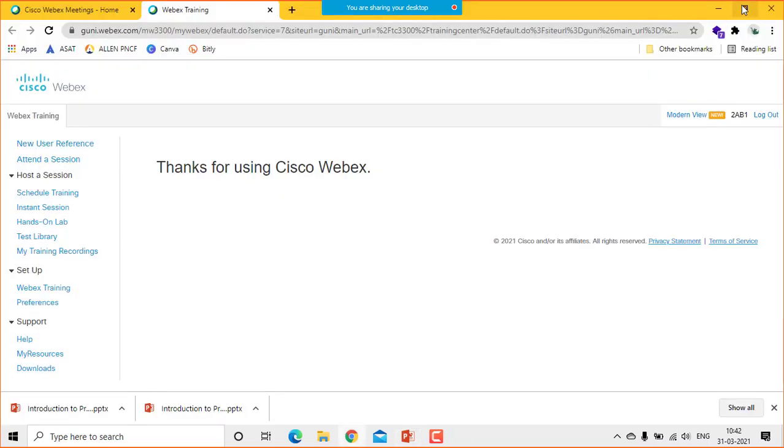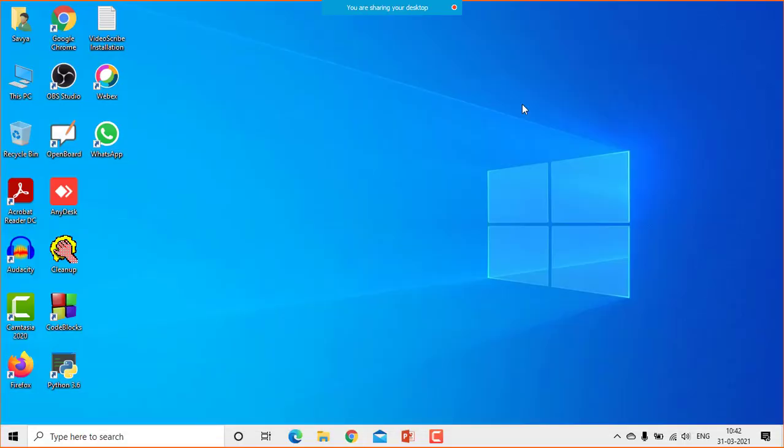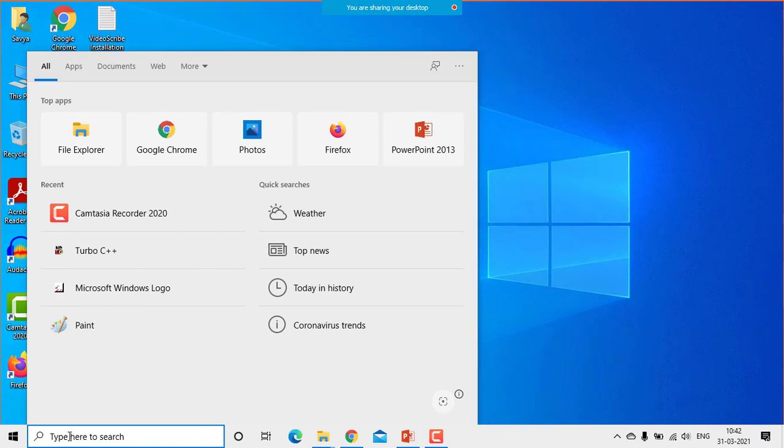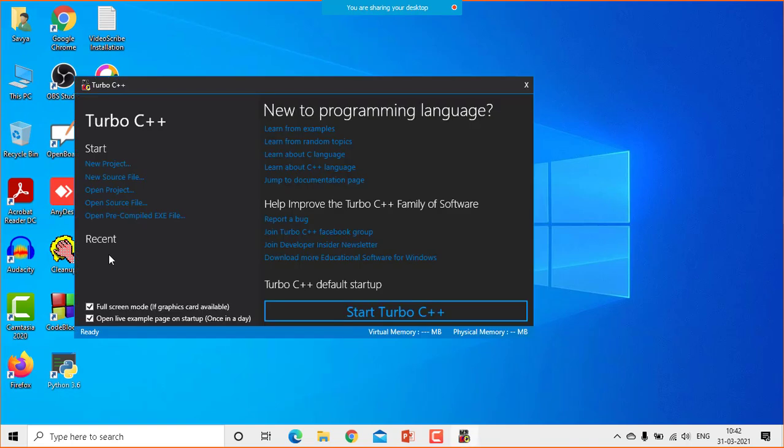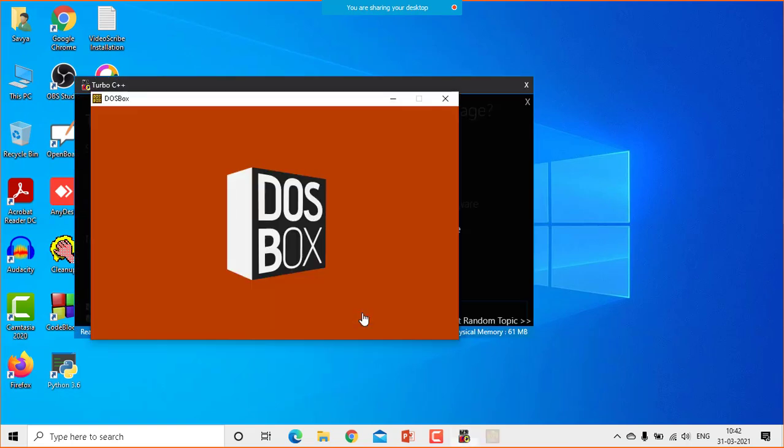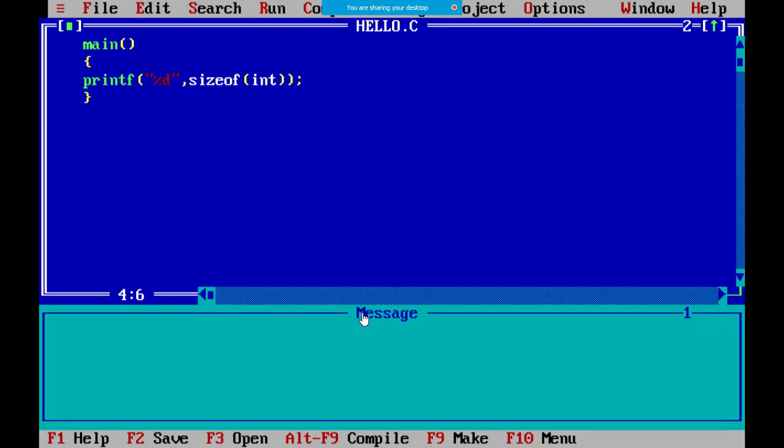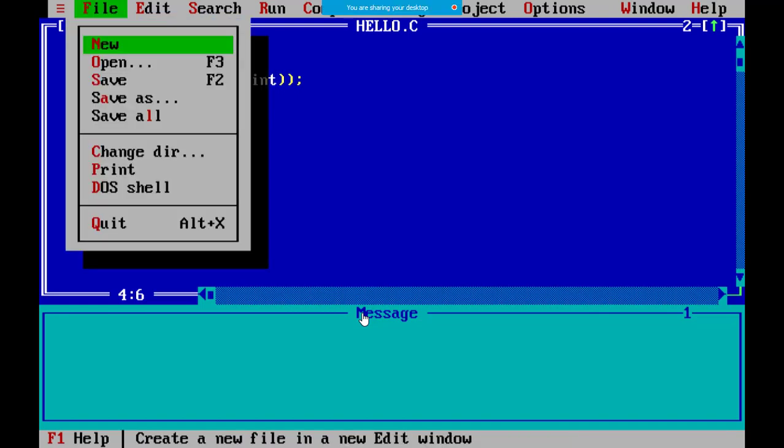So I know you have remembered and you must have installed the Code Blocks. There are two options that we're going to explore today. Code Blocks you already know. Another approach is, probably I will be uploading one video where you can download Turbo C++ also. If some of you want to use this, I already have it on my machine. So this is another option, but I just want to show you a few things, so let me do that.